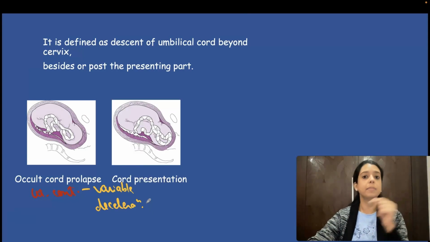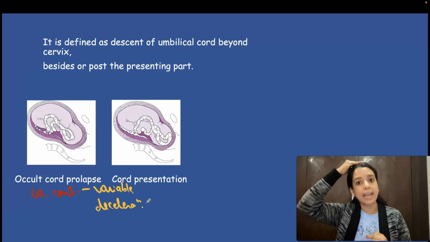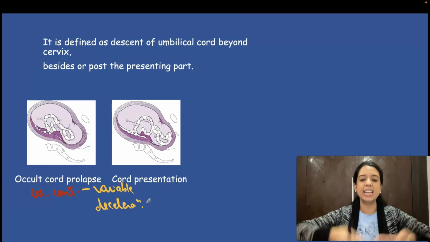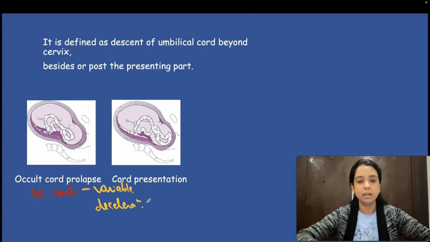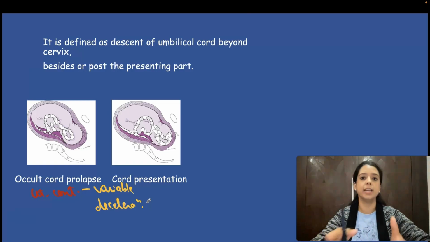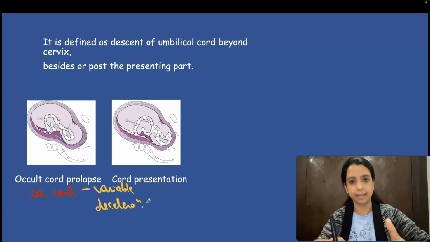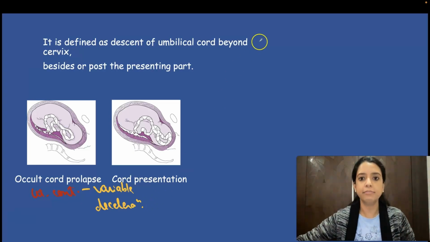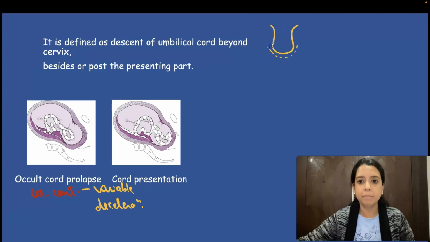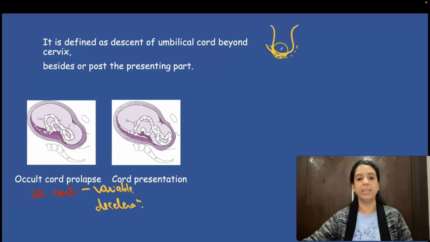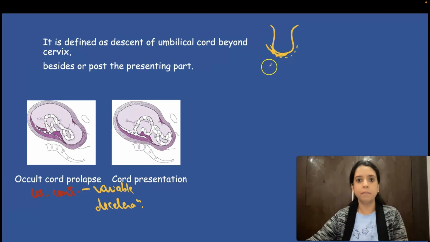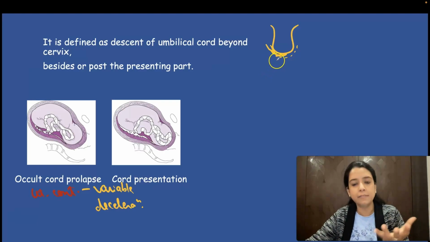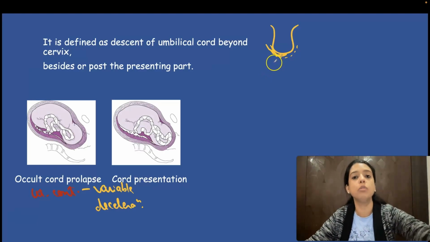Second is cord presentation. So it has come beyond the head. Baby का head नीचे है, baby के head के नीचे cord आ गया. It has come beyond the head, but it has not come out into the vagina yet. अभी वो vagina में नहीं आया है. Why? Because it is being covered by the membranes. So when the membranes are intact, and between the fetal head and the membranes the loops have come up, that is cord presentation. So cord presentation is something in which it has come beyond the head but it has not come out yet.